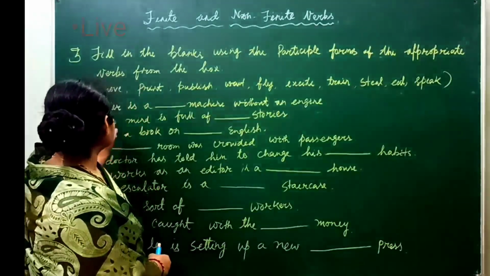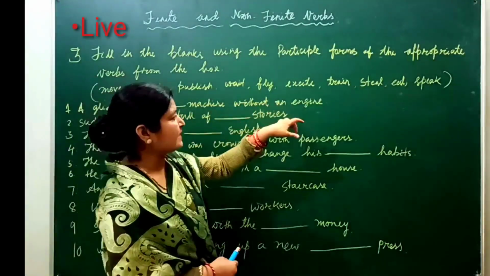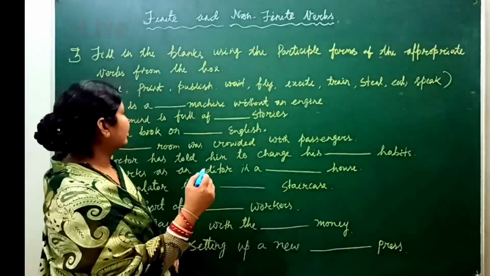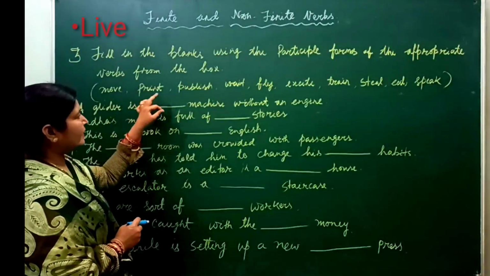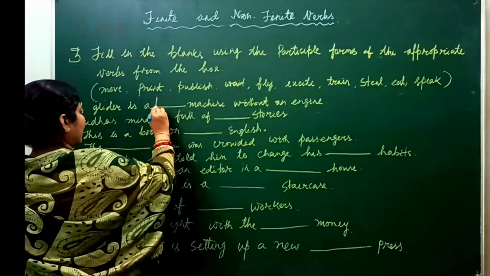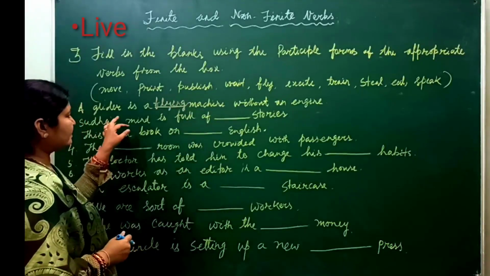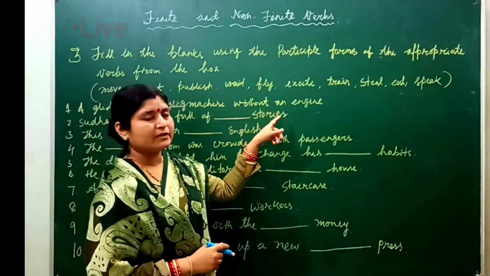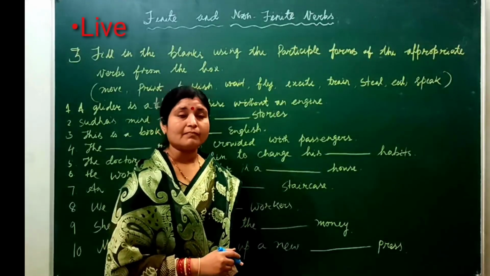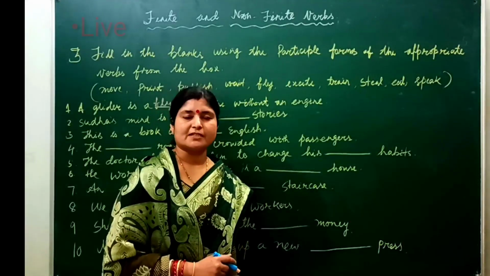Okay? Number 1, a glider is a flying machine without an engine. I need answers from your side, my dear students, in this comment section.